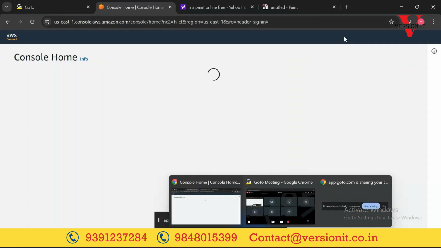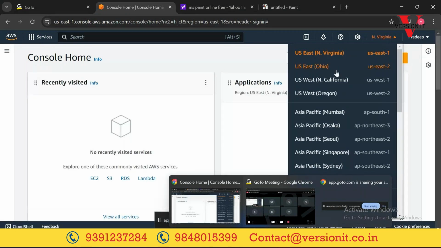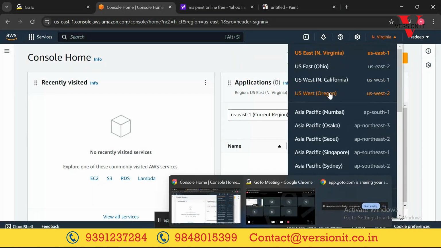Okay, so for your lab, don't take US East 1. You can go for US East 2 or something. You can choose Mumbai also, but in Mumbai, not the majority of the services are available. So better to take one of these four US regions. I'm taking North Virginia. Pradeep, you can take Ohio, North California, or Oregon, but stick to that region.